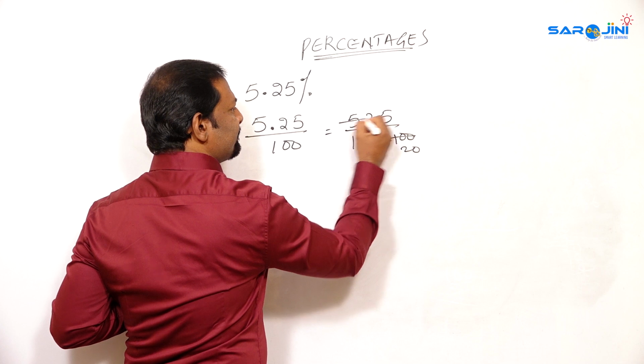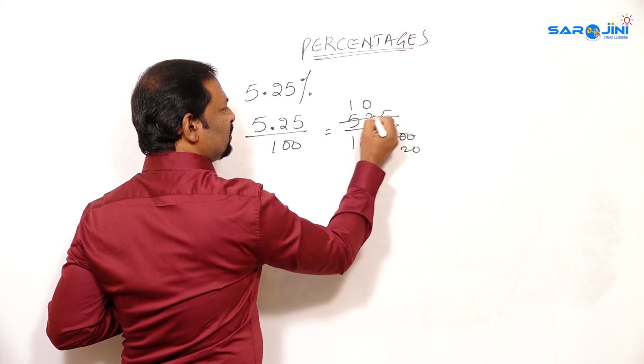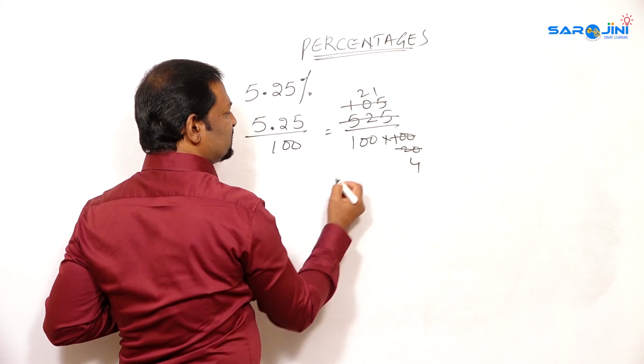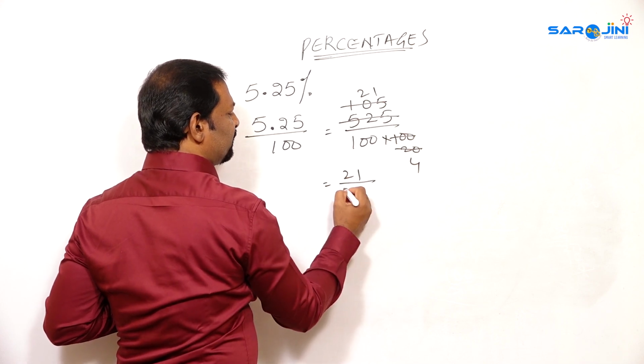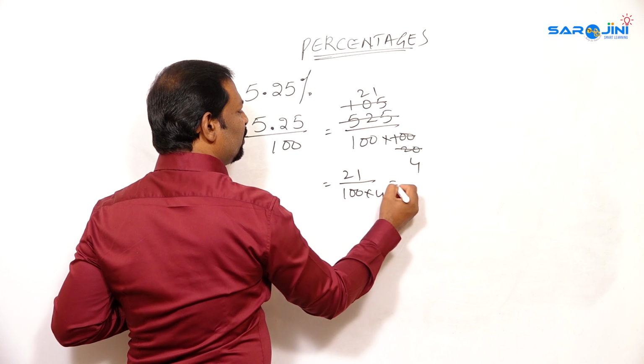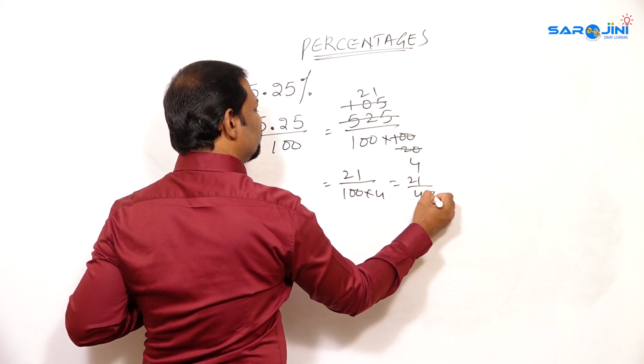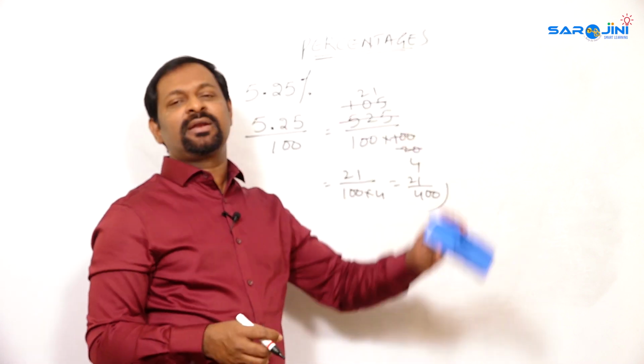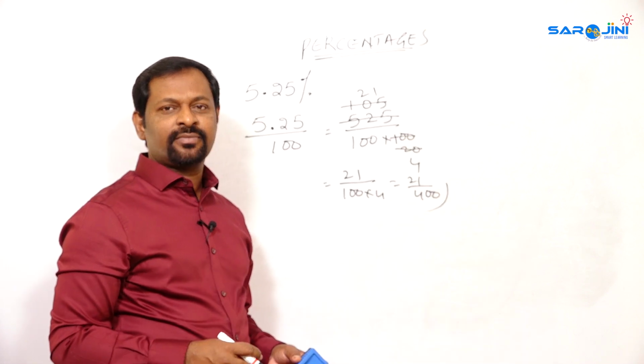5 20s are 100, 5 ones are 5, 5 5s are 25. Again 5 4s are 20, 5 21s are 105. So you are left with 21 by 100 into 4, which is called 21 by 400. So this is the fractional format of a decimal percentage. Okay.